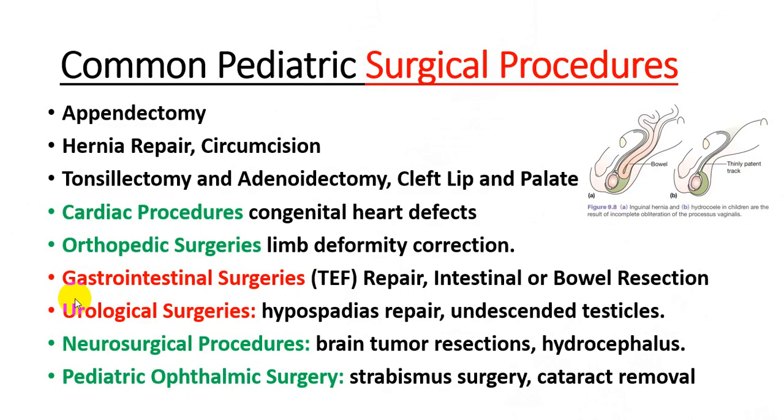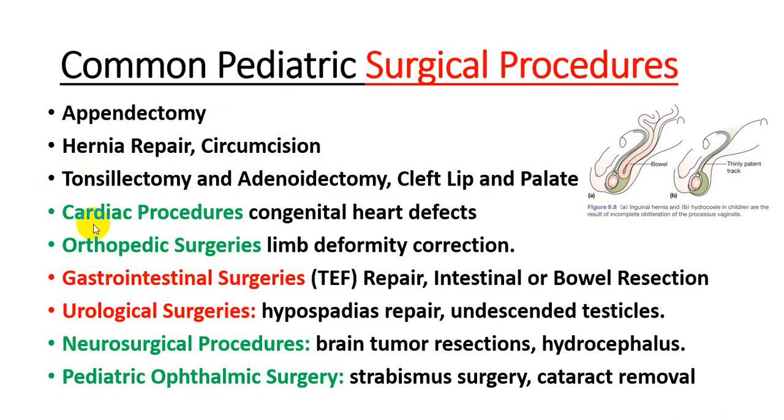Next, let's talk about the common surgical procedures which are performed in the surgical departments. First of all, the appendectomy for acute appendicitis. Next is the hernia repair for the inguinal hernia or the umbilical hernia. Circumcision is performed in different categories. Then if we talk about ENT, tonsillectomy and adenoidectomy are also performed for tonsillitis or enlarged adenoids. Cleft lip and palate surgery is also performed.